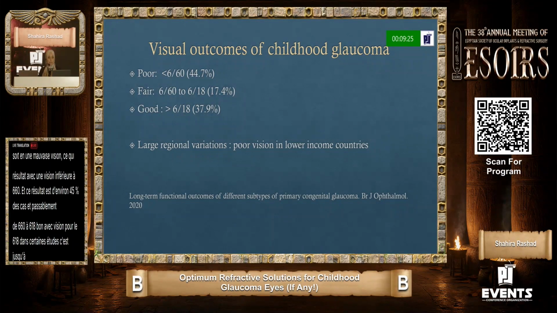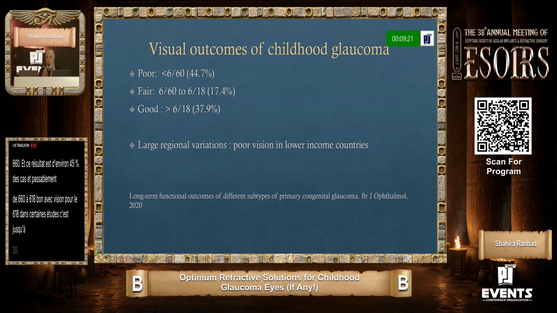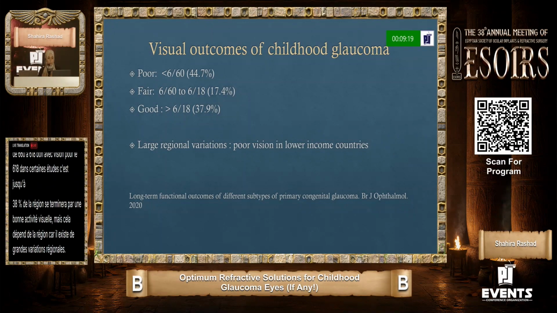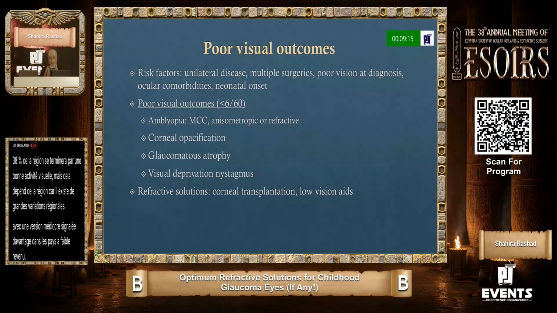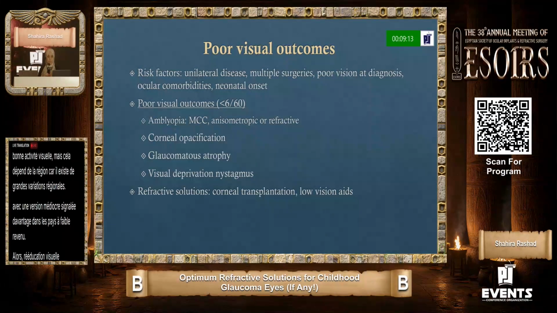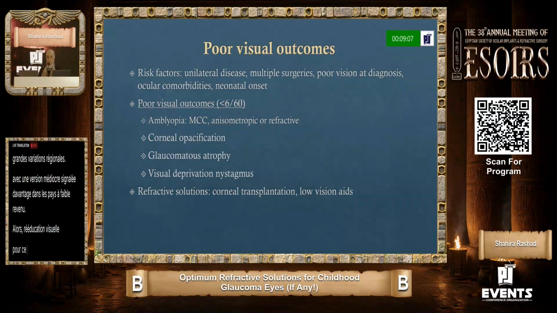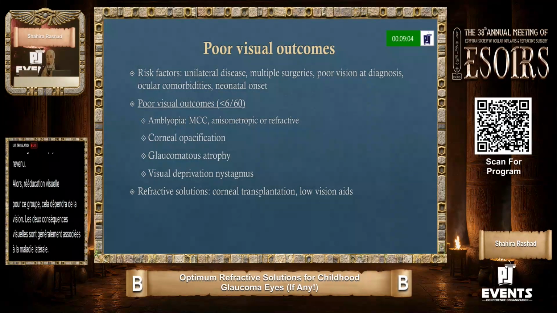but this depends on the region because there is large regional variation, with poor vision reported more in countries with lower income. The visual rehabilitation for this group will depend on the vision. The poor visual outcomes are usually associated with unilateral disease, patients who had multiple surgeries, poor vision at diagnosis, ocular comorbidities, and neonatal onset.